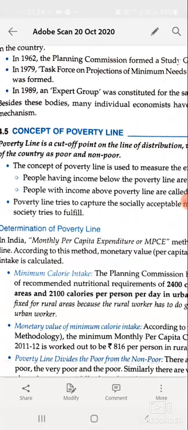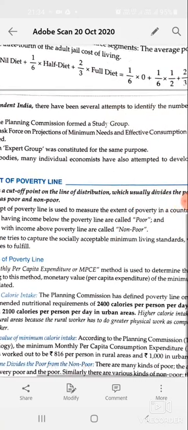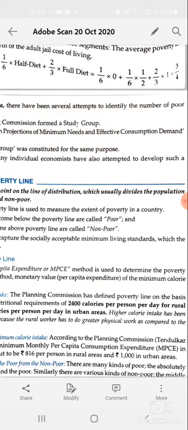Now, determination of poverty line. In India, the MPC, monthly per capita income method, is used to determine poverty. This is also called the income method. According to this method, the monetary value of per capita expenditure on the minimum calorie intake is calculated. That is its first part, minimum calorie intake.